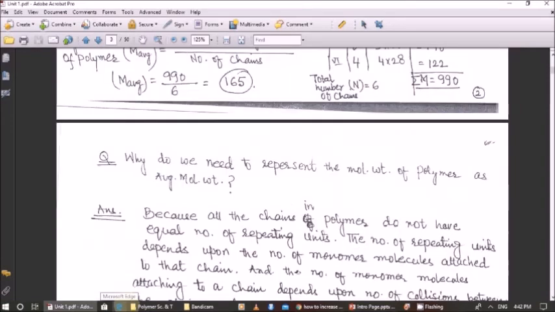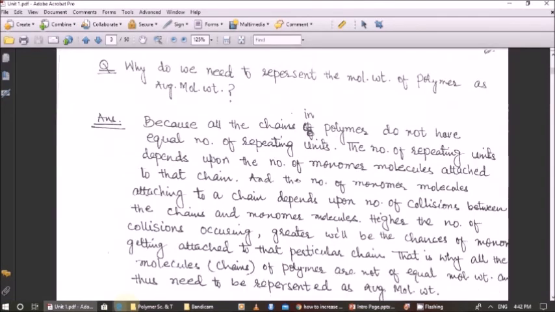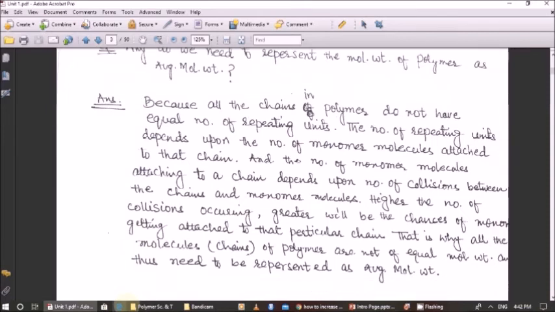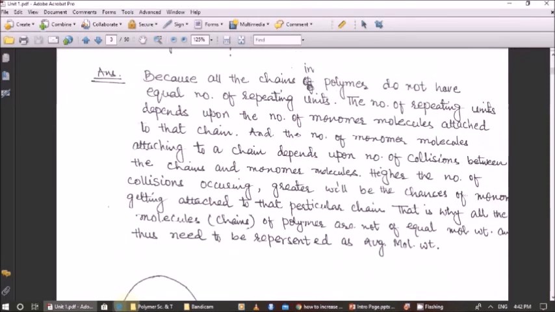Okay, now the question arises, why do we need to represent the molecular weight of a polymer as an average molecular weight? I have already explained, because all the chains in a polymer do not have an equal number of repeating units.